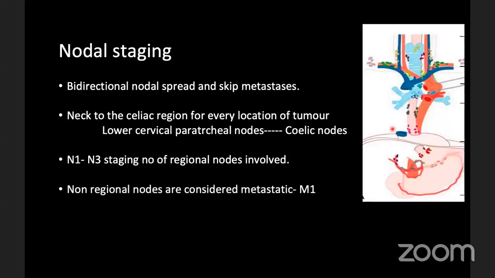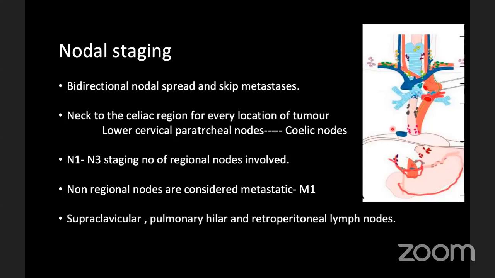Non-regional lymph nodes are considered metastatic, will be taken as M1, and directly they will be referred for palliative chemo. So supraclavicular, pulmonary hilar, and retroperitoneal lymph nodes are taken as metastatic. These will be taken as non-regional lymph nodes.